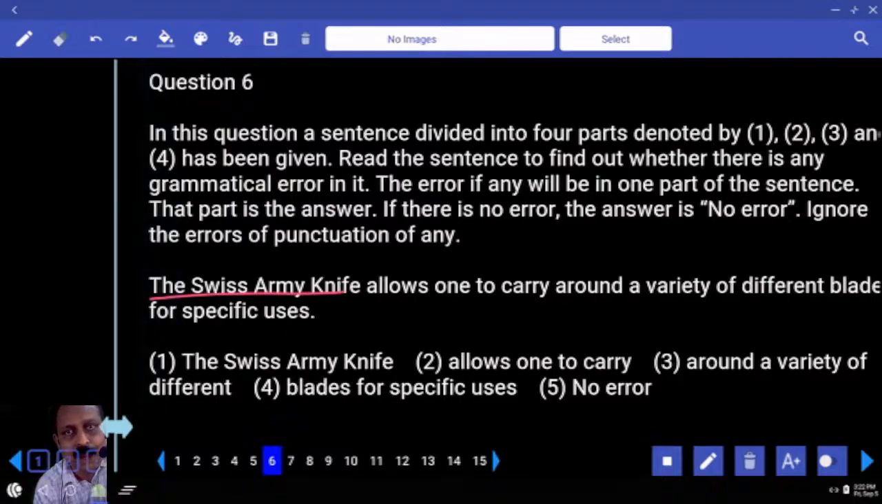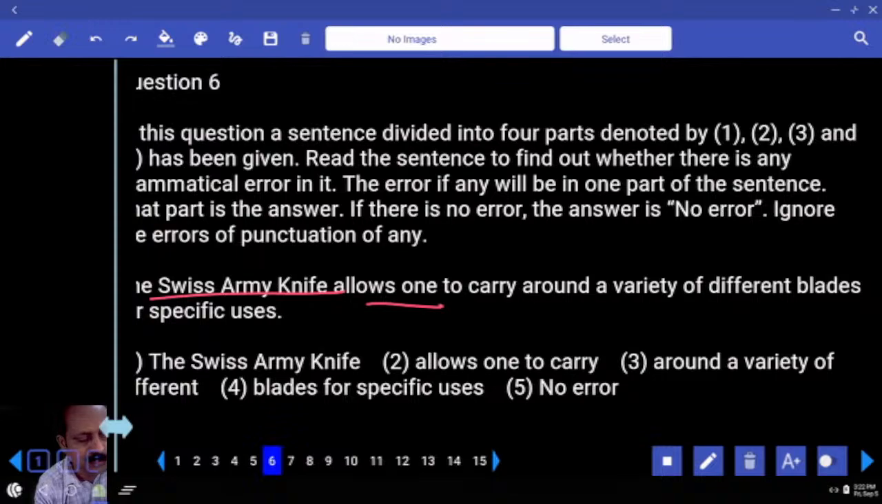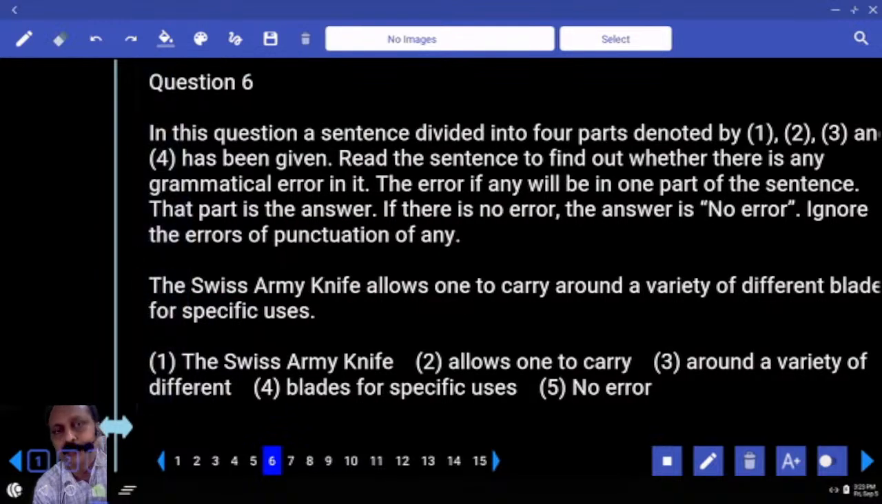It's a fact. Which tense do you use for a fact? Present tense. Allows, knife singular or plural? Allows one to carry around a variety of different blades for specific uses. How many of you have chosen no error? That's wonderful. Nothing wrong with the sentence. Sentence is grammatically, contextually perfect. Answer is the 5th option.